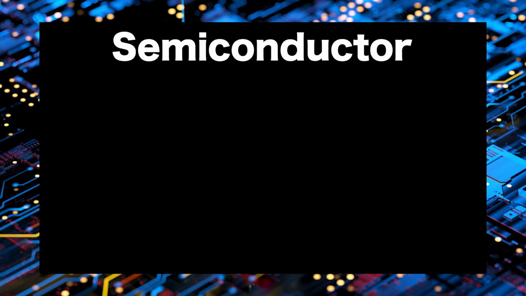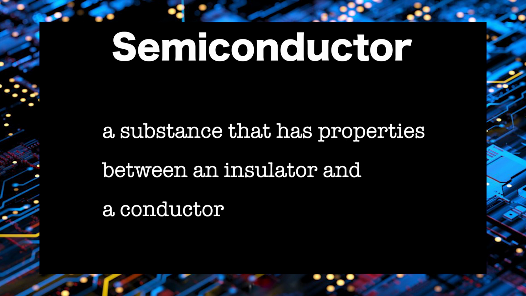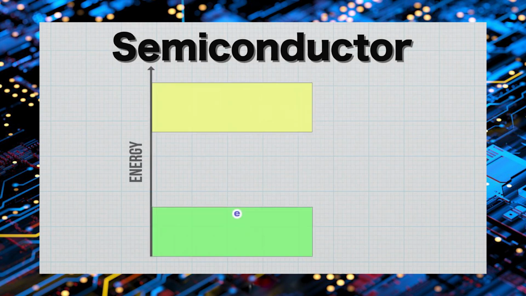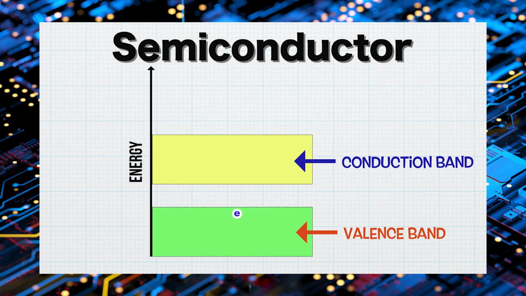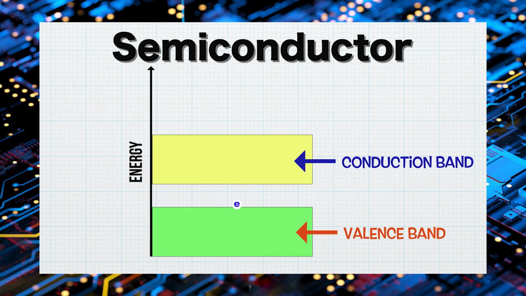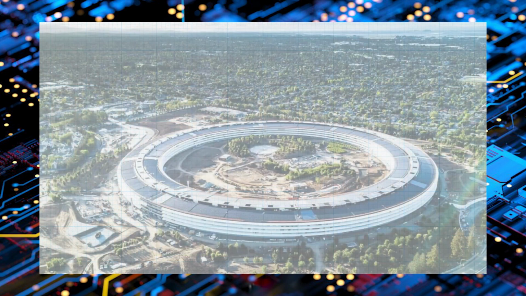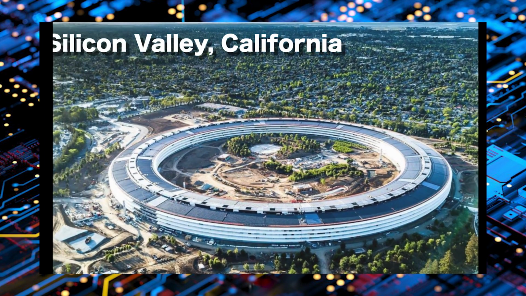Finally, let's talk about a semiconductor. A semiconductor is a substance that has properties between an insulator and a conductor. There is a gap between the valence and the conduction bands. However, it is small enough so that the valence electrons can reach the conduction band when the energy is provided by an applied voltage. The most widely used semiconductor material is silicon, hence the name Silicon Valley in California.